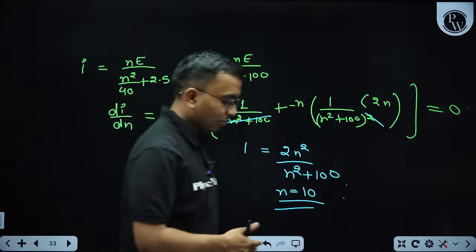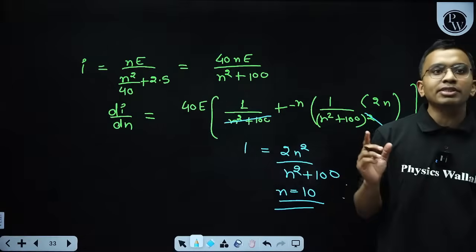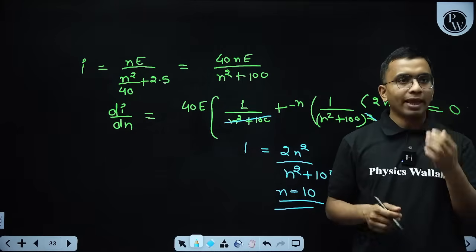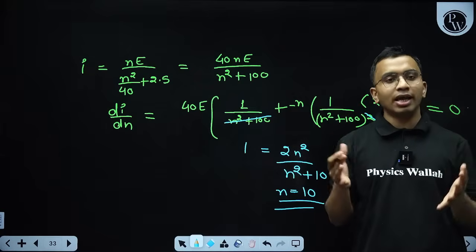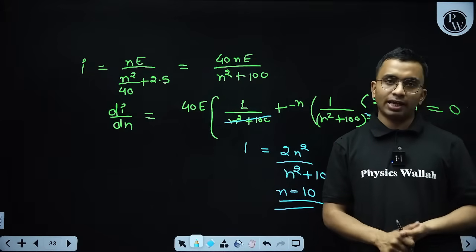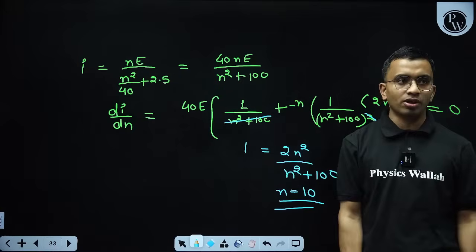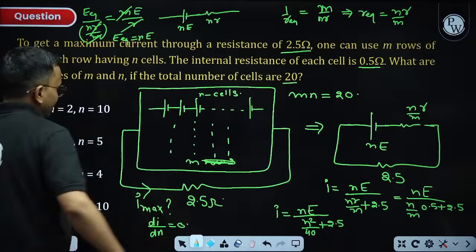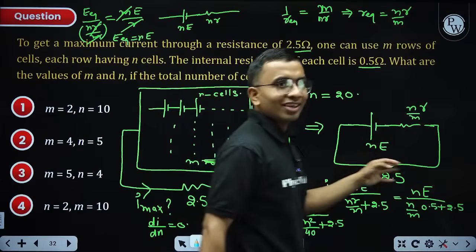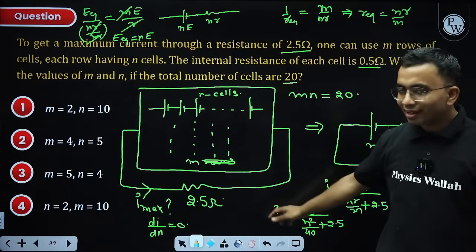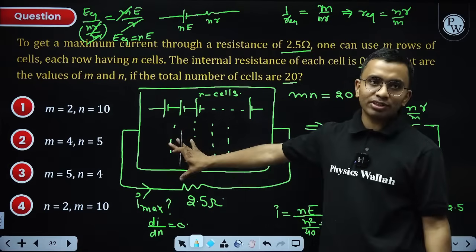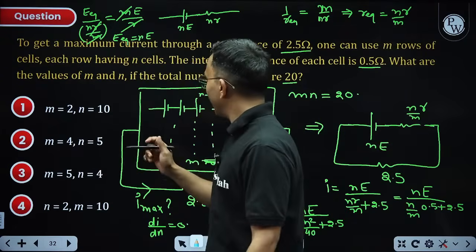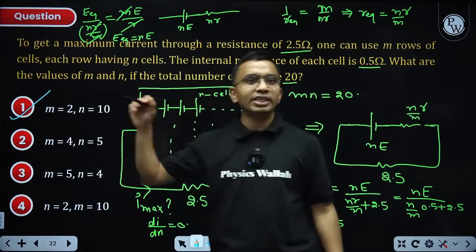I took this question purposely because here all the concepts are used. You may say, sir, this is a difficult question. Yes, I know this is a difficult question. And if this much lengthy question is asked in mains, we prefer to skip that as of now, because it takes a lot of time to solve it. But I took this question in this discussion because here all the concepts are used. Here series equivalent, parallel equivalent, finding the current in the external resistance, everything is used. If you understood this question, it means your cells combination concepts are very clear. N is equal to 10, M is equal to 2. Yes, Videsh, perfect.